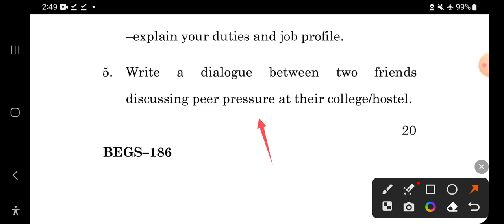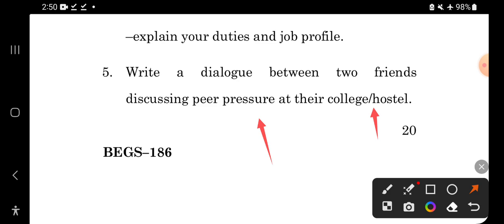Now, in the previous papers, dialogue writing has come in every session, so you can expect that dialogue writing might come. So again you can attach an overview, saying that two friends are discussing peer pressure at college or hostel, or you can mention only one. Just note these things, because sometimes you might write anything: you might have pressure in college, or you might have pressure in the hostel also. So you have to take any one of it. Be careful of this, because the question gives some hints of what you need to do.